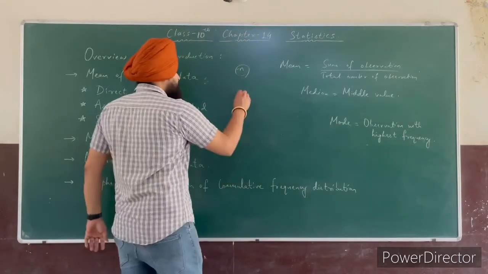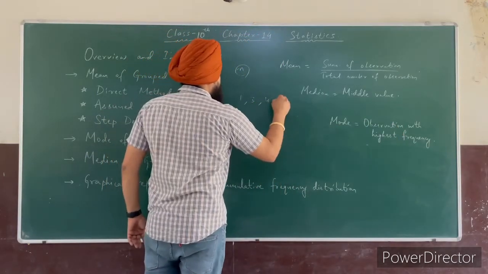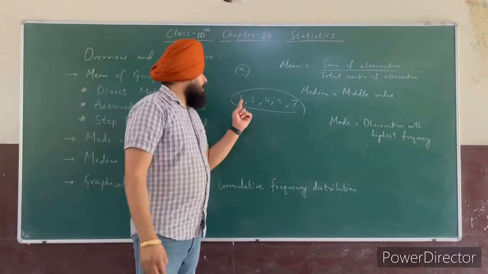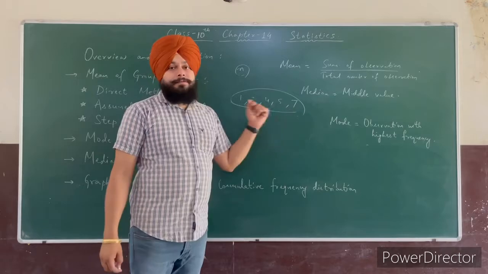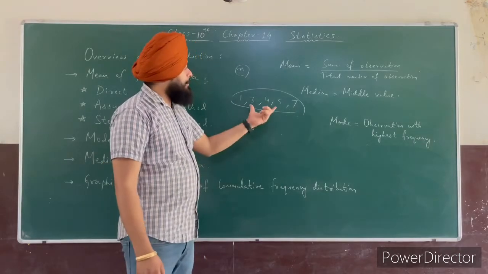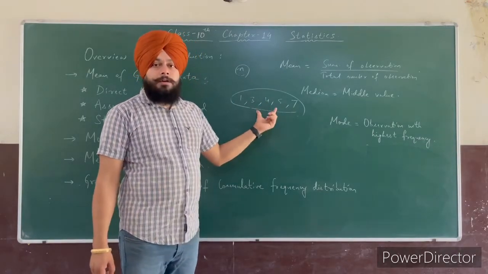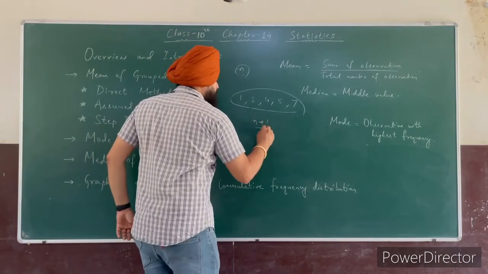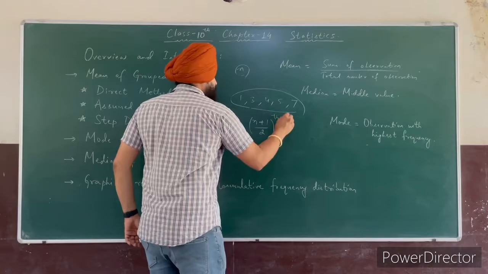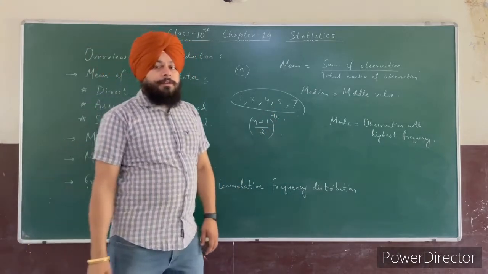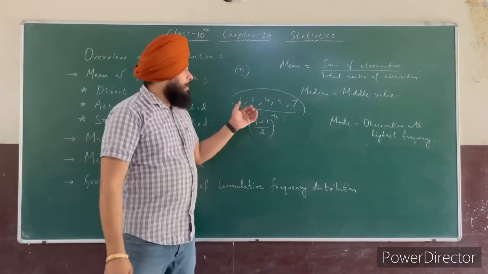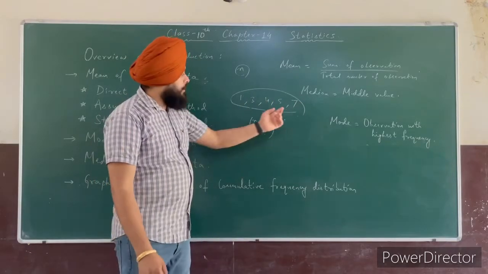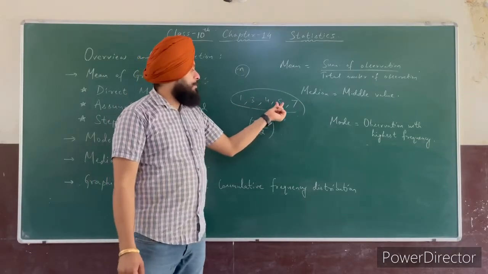For example, if there are 5 observations, 1, 3, 4, 5, 7. If we have to find the median of this ungrouped data, its formula is (n plus 1) by 2. Clear? If ungrouped data has odd terms, odd terms means 5, 7, 9. So you can see here there are 5 terms, 1, 2, 3, 4, 5.